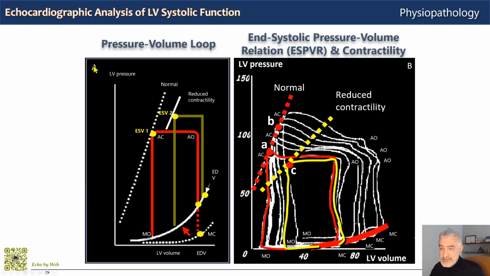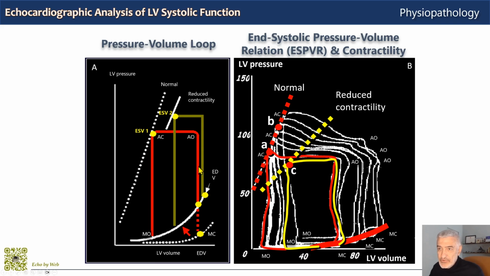Now, still in this panel A, the dark green loop that you see here describes a patient with a reduction in cardiac output. In fact, the area of the loop is smaller than the area of the normal loop, and you have a reduced ventricular compliance. We address that in another talk. And you also have reduced left ventricular contractility.